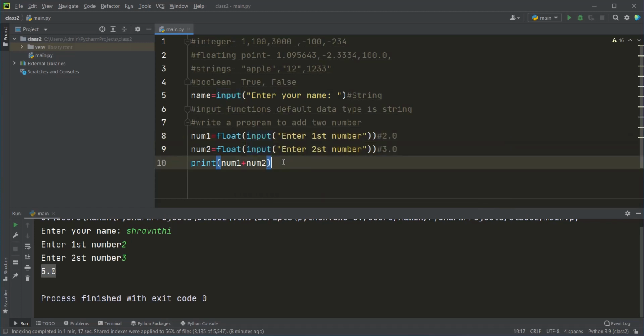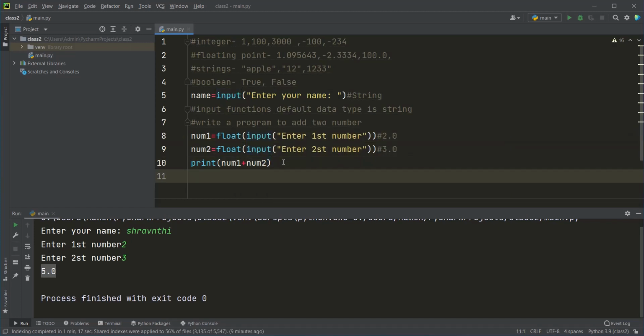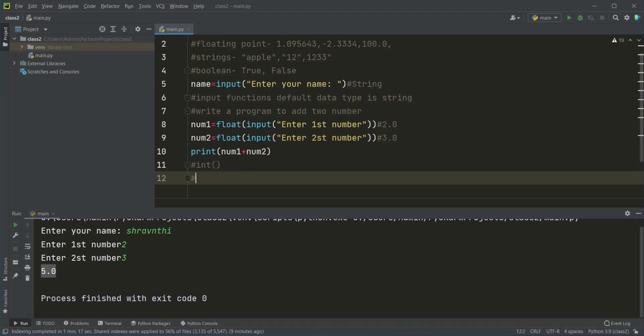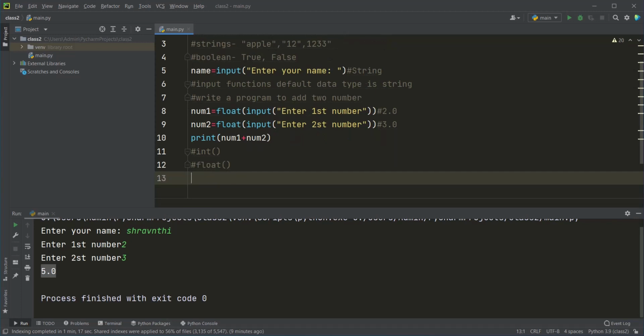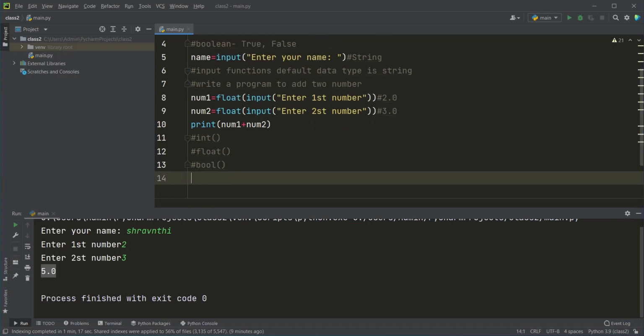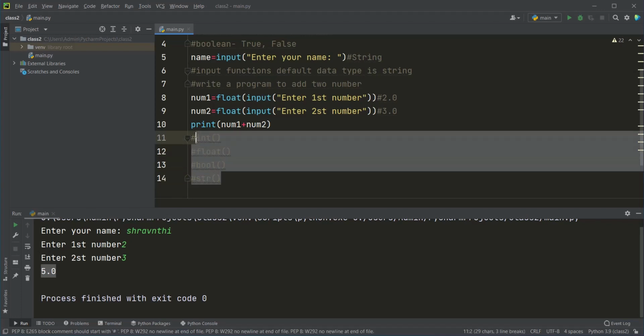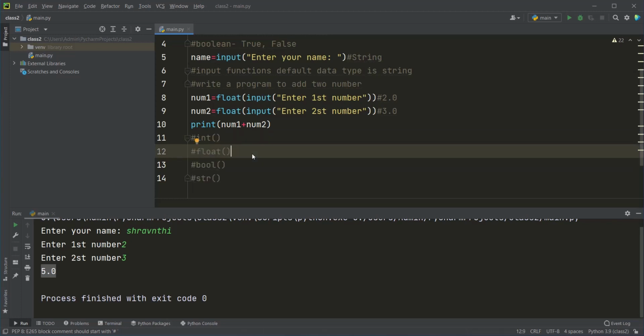As we already know, int is used for converting to the integer data type, float is used for converting to the floating data type, bool is used for converting a particular data type to the boolean data type, and str is used for converting an integer, float or boolean into a string data type. So these are the four explicit conversions. We can use all these four methods to convert.